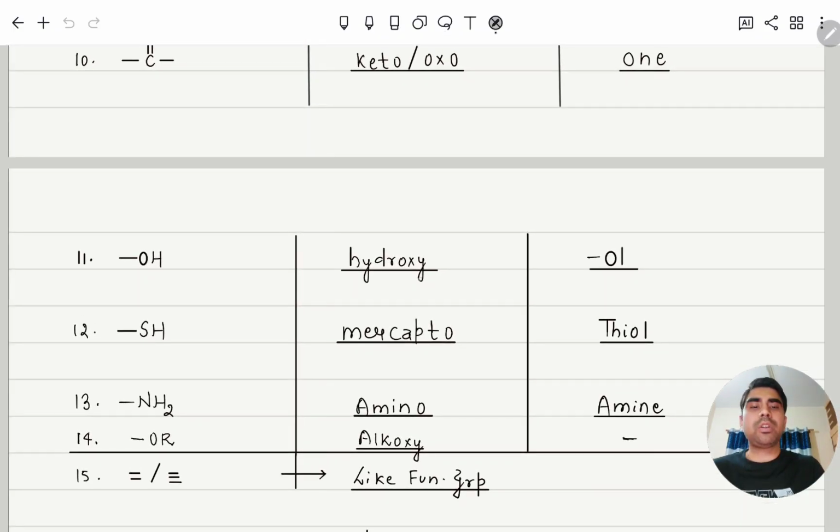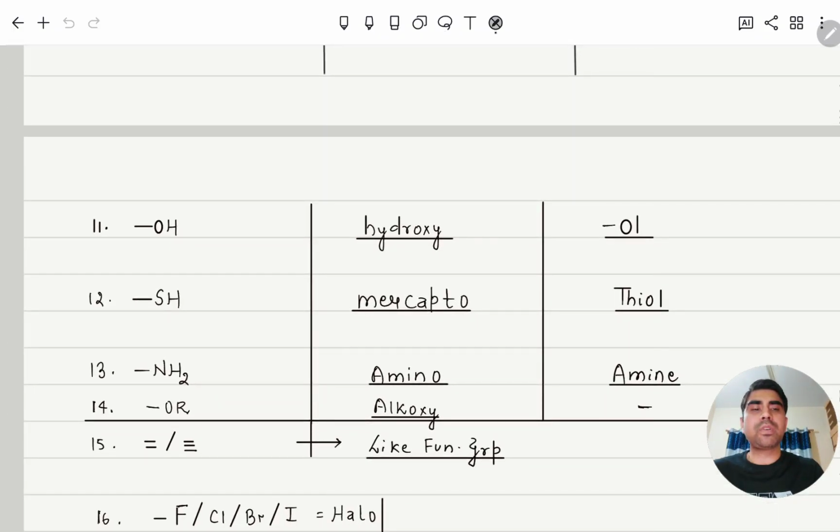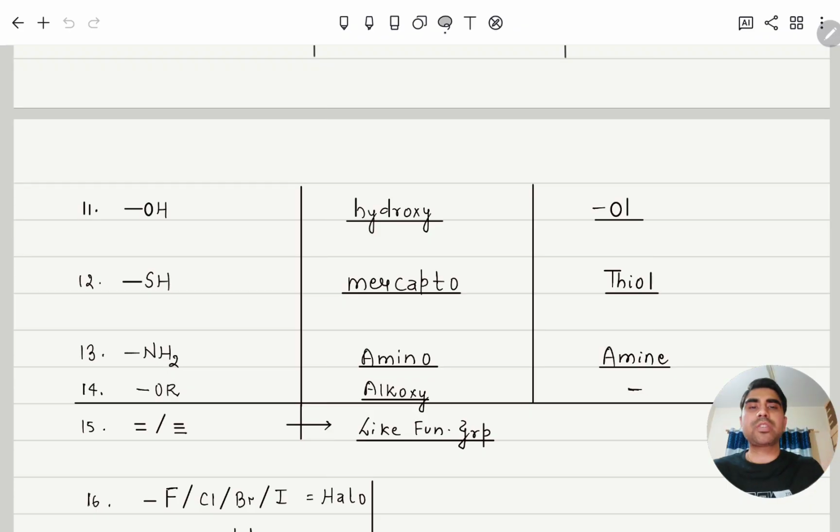Clear? All of these we will discuss in detail, each functional group in classes. Next, this OH is the functional group alcohol. For that, "ol" as a suffix, hydroxy as a prefix. Similarly, SH is thiol, and mercapto as a prefix. Similarly, NH2 is amine as a suffix, amino as its prefix.